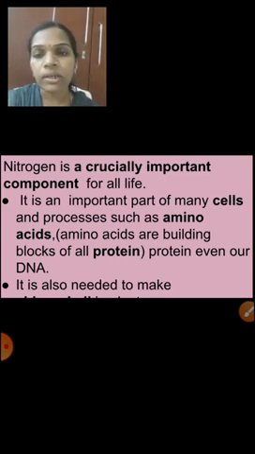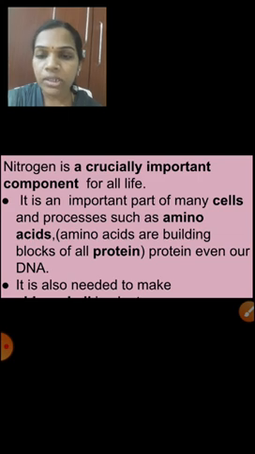So children, nitrogen is one of the important components for plants and animals. It is also needed to make chlorophyll in plants. Chlorophyll is a green pigment, and it is made with the help of nitrogen. It is also an important part of many cells and processes such as the forming of amino acids with the help of nitrogen molecules.